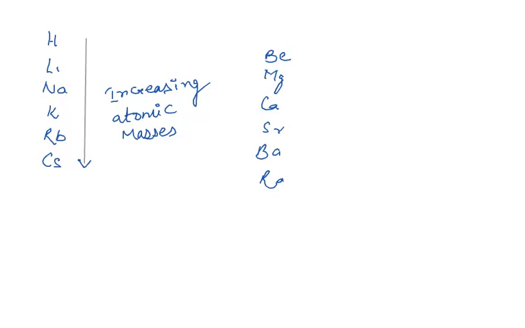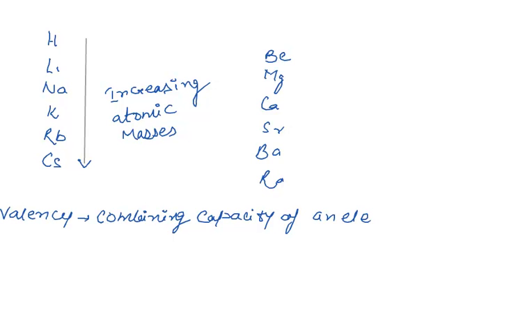Now there are certain chemical properties like valency. If I take the simplest one, valency, what is it? In simple terms, we can say it is the combining capacity of an element.